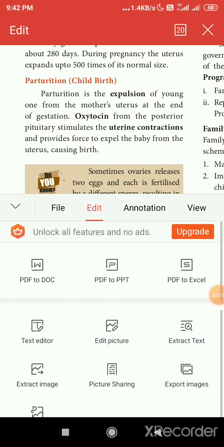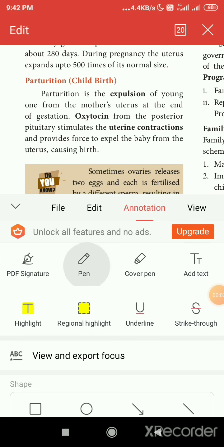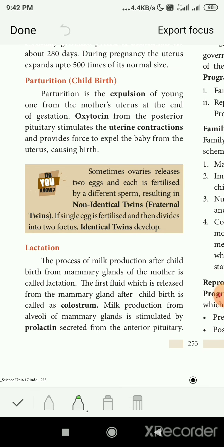The lactation period is after the birth. The production of milk from the mammary glands of the mother is called lactation. So we'll underline what is lactation. The process of milk production after childbirth from the mammary glands of the mother is called lactation.